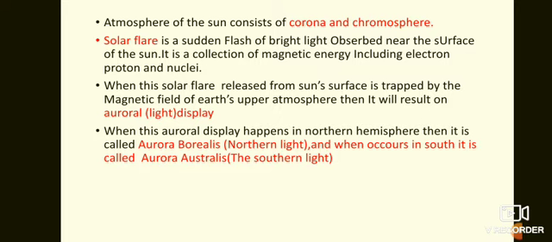When this auroral display, this light display, happens in the northern hemisphere, it is called aurora borealis. We can also call it northern light. And when it occurs in the southern hemisphere, it is called aurora australis. In another word, we can call it the southern light.